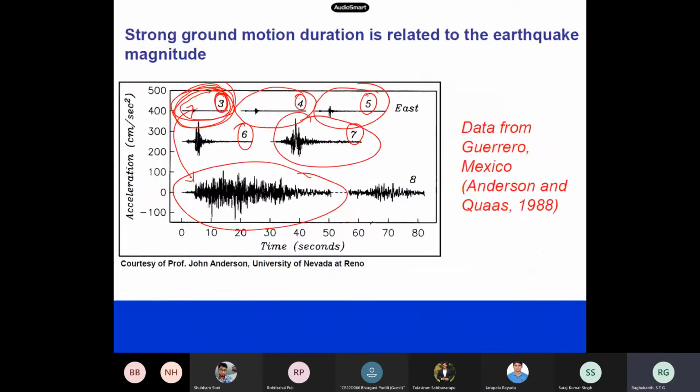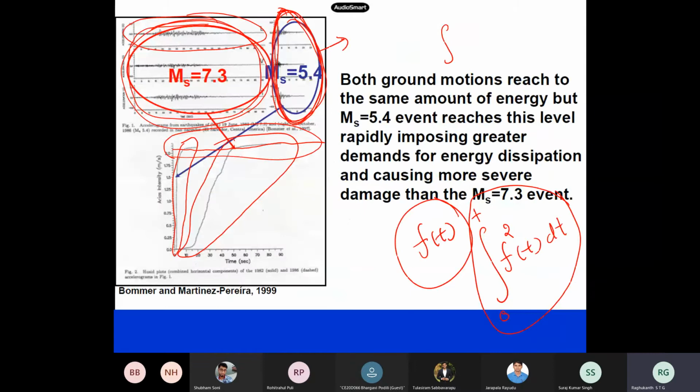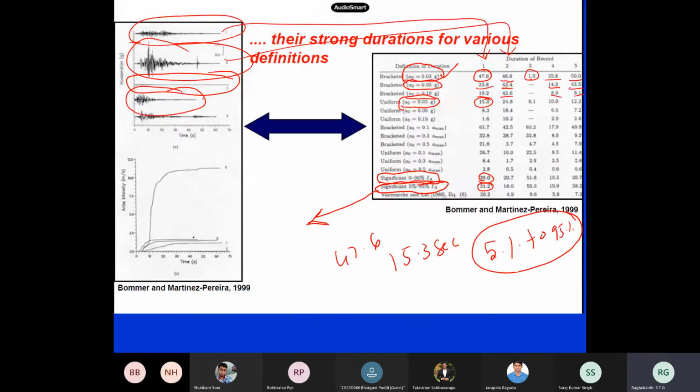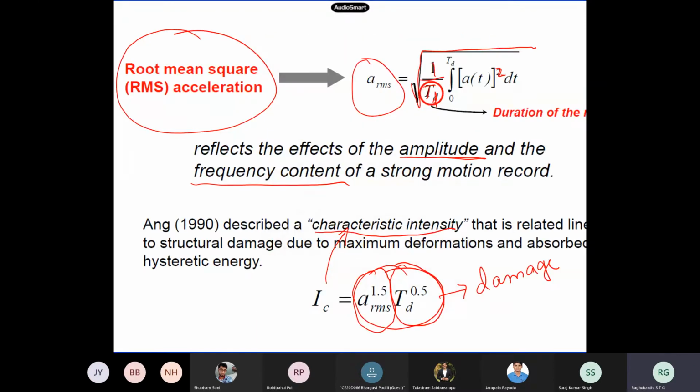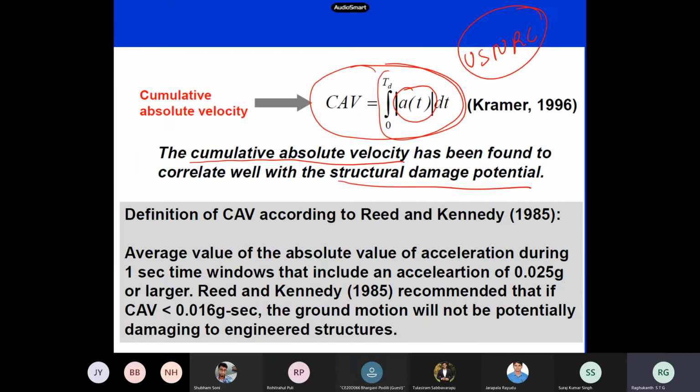Now, duration also we have seen. There are several durations. Finally, the duration which everybody uses is the Husid plot, that is 5% to 95% of energy. Apart from that, we have RMS and characteristic intensity. Many variables are there, like cumulative absolute velocity, which is widely used in nuclear reactors to find out whether the time history can create any damage. So they calculate this CAV.